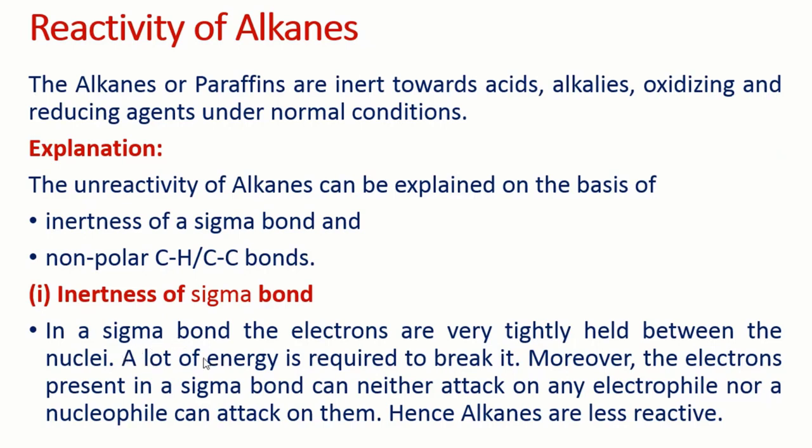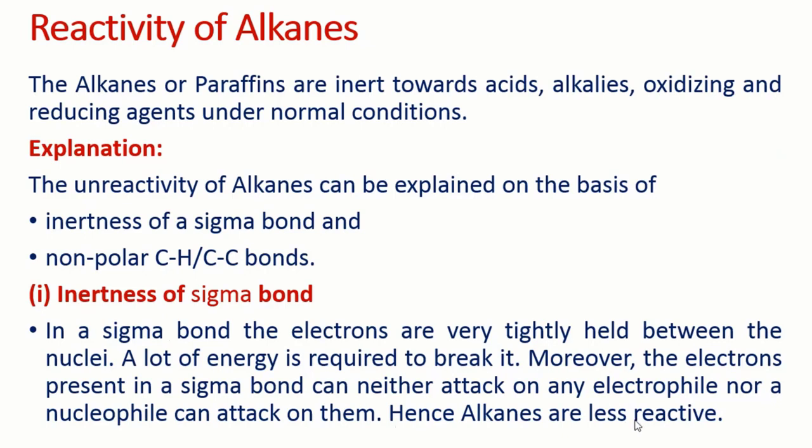Secondly, there are no poles. There is no partial positive and partial negative, so any other species having a negative or positive charge cannot attack it. That is, both the nucleophile and the electrophile. The electrons present in a sigma bond can neither attack an electrophile, nor can a nucleophile attack them.